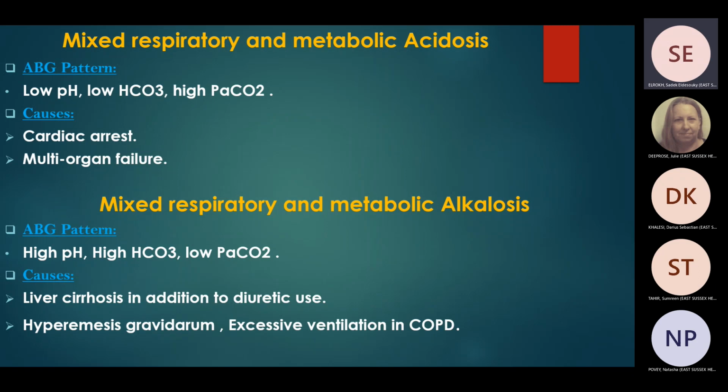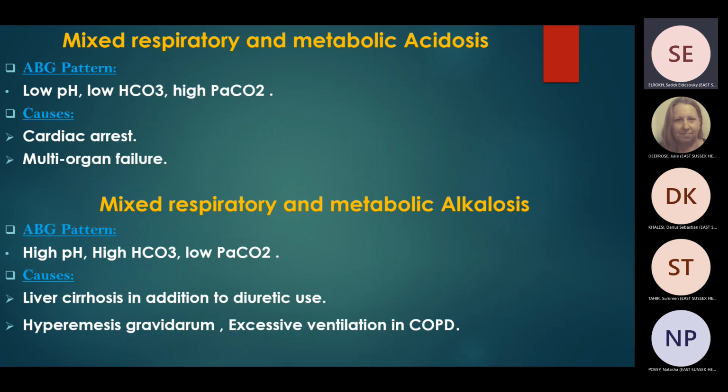Mixed respiratory and metabolic acidosis. How to interpret that one? What is the ABG pattern of mixed respiratory and metabolic acidosis? Acidosis means that pH is low. Metabolic means that bicarb will be low. PCO2 will be high. It's mixed, you know. Okay, so what are the causes of mixed respiratory and metabolic acidosis? Cardiac arrest and also multi-organ failure.